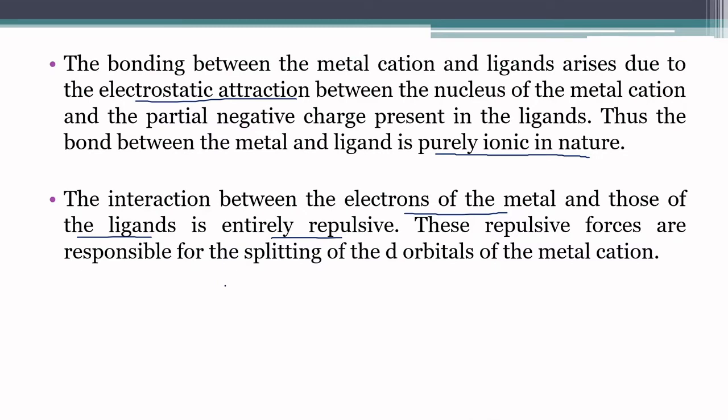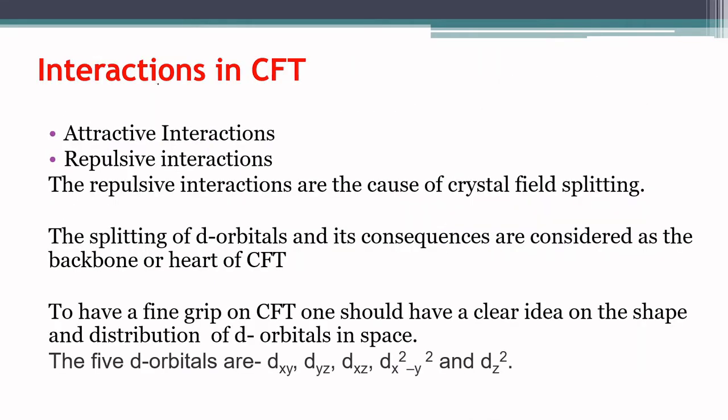To summarize the two interactions, there is the attractive interaction, which is ionic in nature, and the repulsive interaction is also there, and this repulsive interaction is the cause of crystal field splitting. That is the splitting of degenerate d orbitals into different levels. That is the crystal field splitting. The splitting of d orbitals and its consequences are considered as the backbone or heart of crystal field theory. It's one of the most important things.